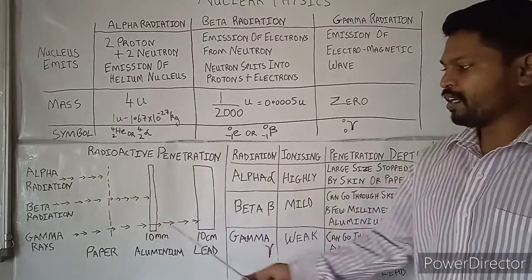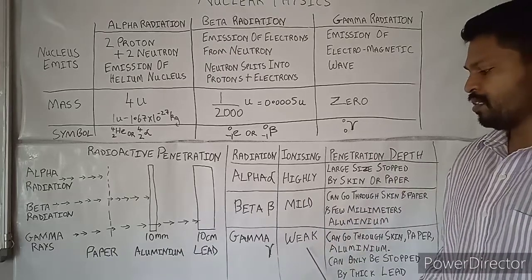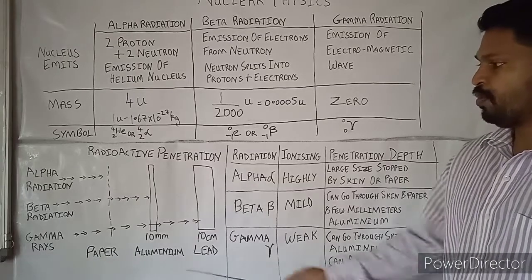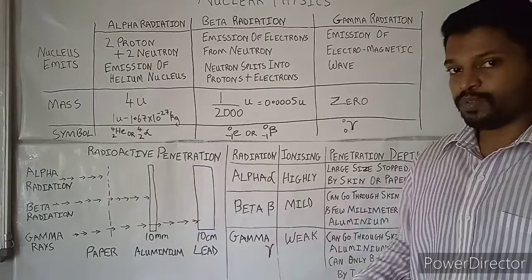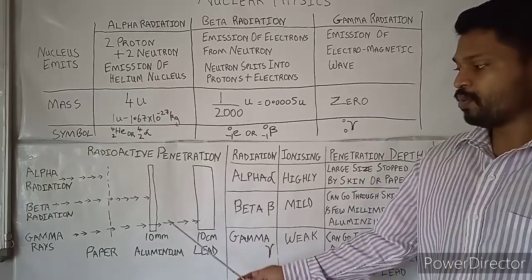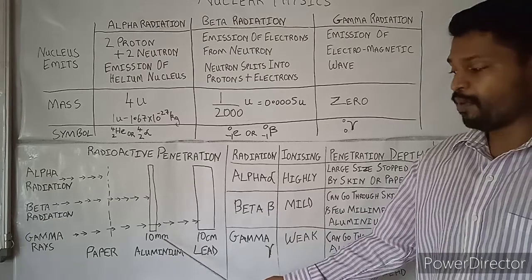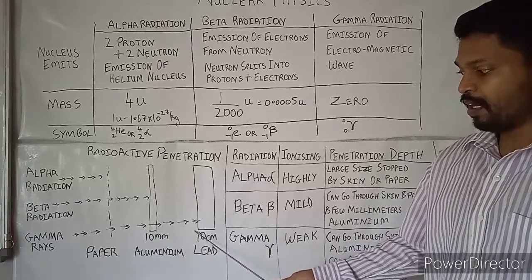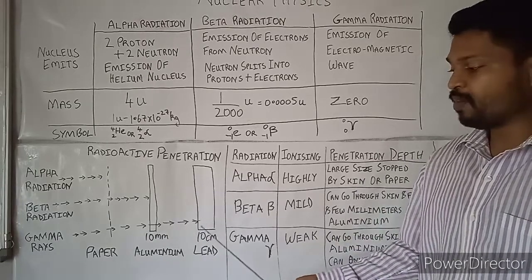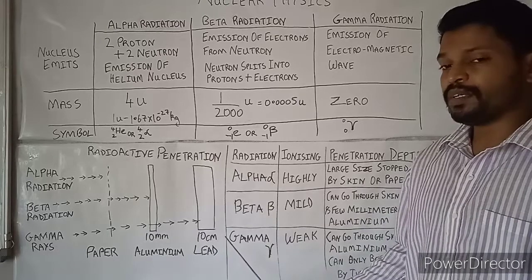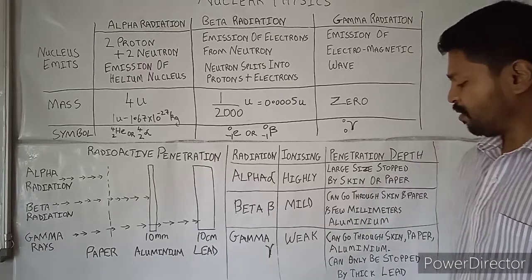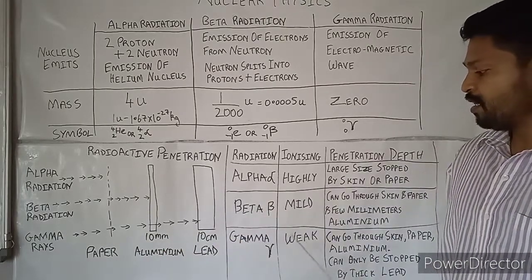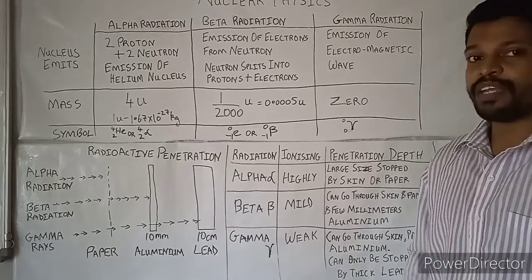Now coming to gamma radiation, you can see gamma radiation is the weakest in ionization, but the penetration power is the highest. So it can pass through a piece of paper, it can pass through human skin, it can pass through 10 mm or more thickness aluminum, and it can only be stopped by lead. 10 centimeter thickness or more of lead can only stop the penetration of gamma rays. So you can see, being the weakest in ionization, the penetration is the highest for gamma rays.